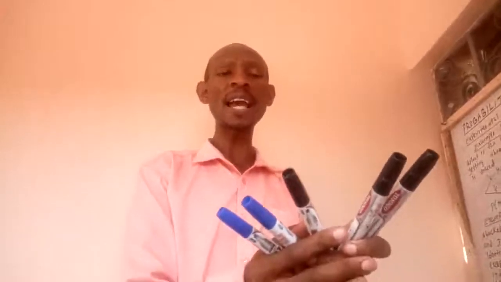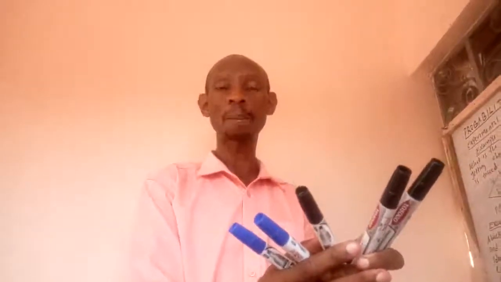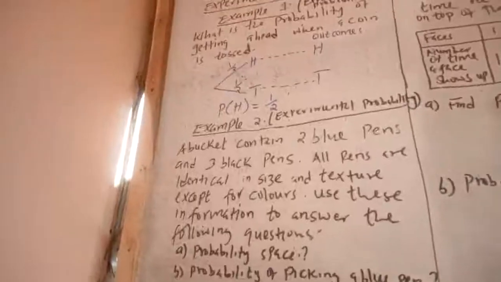And therefore, what is the probability space? As far as this example is concerned, I have 3 black pens and 2 blue pens. As the question states, you can read it from the diagram.